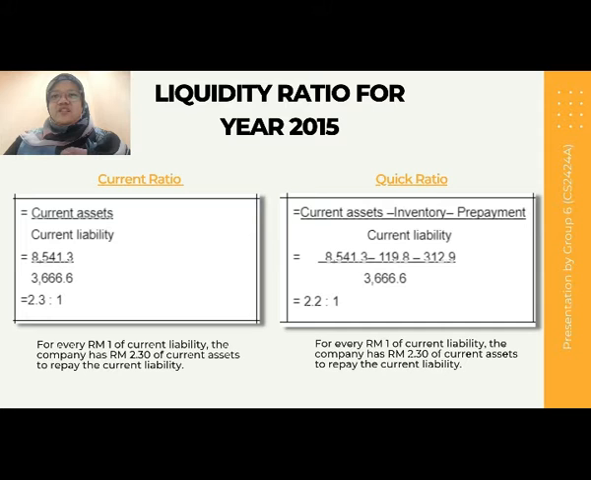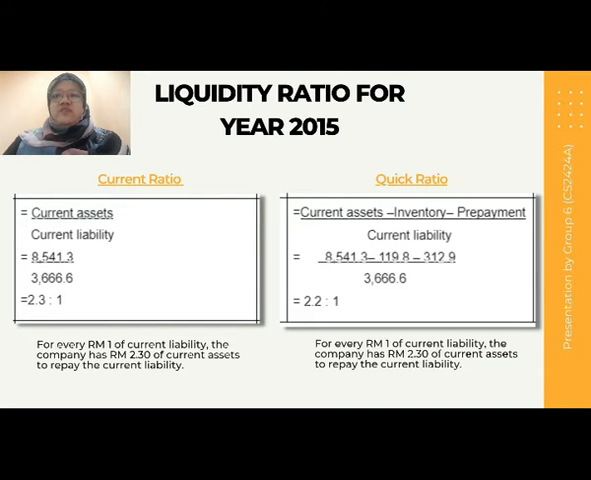Okay, now let's look at the calculation of liquidity ratio for year 2015, where the current ratio equals 2.3 to 1. The current assets are 8,541.3 million divided by current liabilities of 3,666.6 million. We can interpret that for every 1 ringgit of current liability, the company has 2 ringgit 30 cents of current assets to repay the current liability.